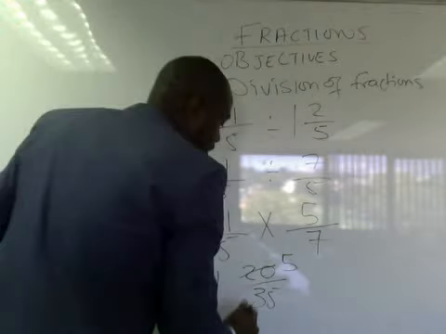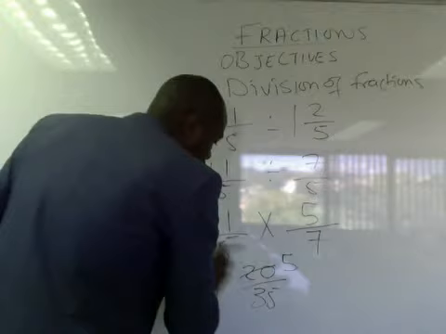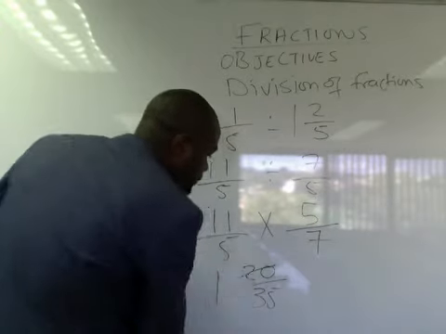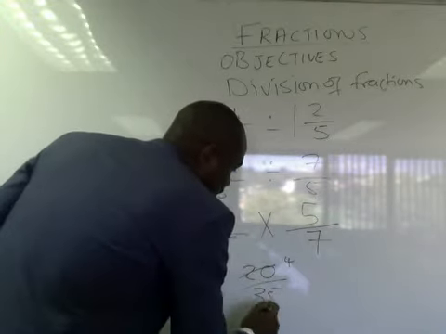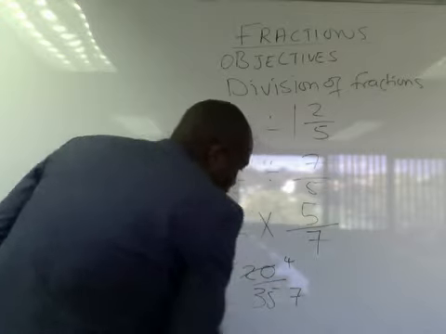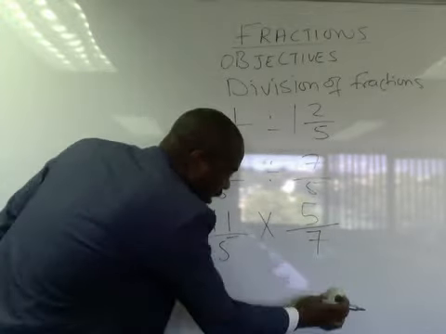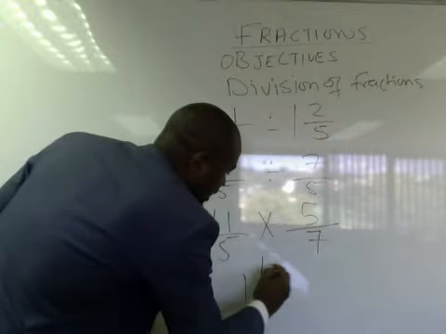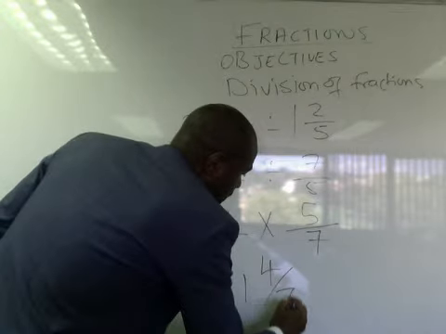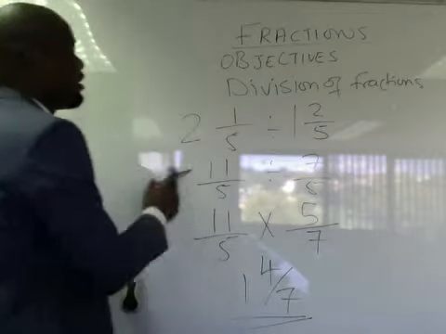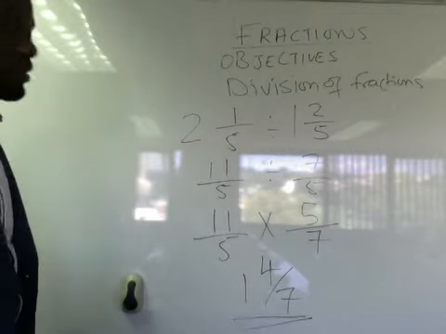So 5 into 20, that becomes a 4. 5 into 35, that becomes a 7. So in other words, we can rewrite this final answer as 1 and 4 over 7. So that is what we get after we divide these two mixed fractions.